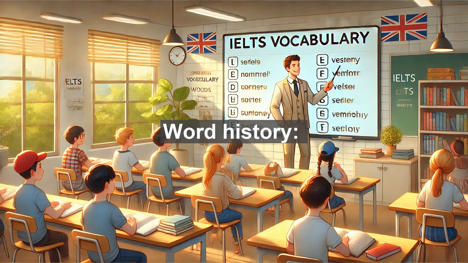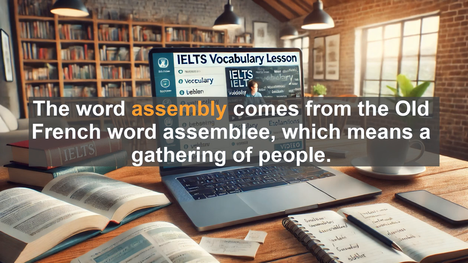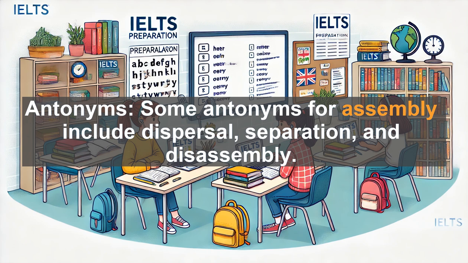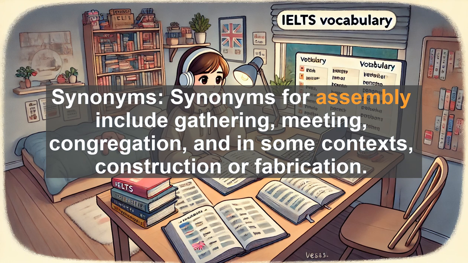Word history. The word assembly comes from the Old French word assembly, which means a gathering of people. This, in turn, comes from the Latin word assimilare, meaning to bring together or to join. Antonyms. Some antonyms for assembly include dispersal, separation, and disassembly. Synonyms. Synonyms for assembly include gathering, meeting, congregation, and in some contexts, construction or fabrication.